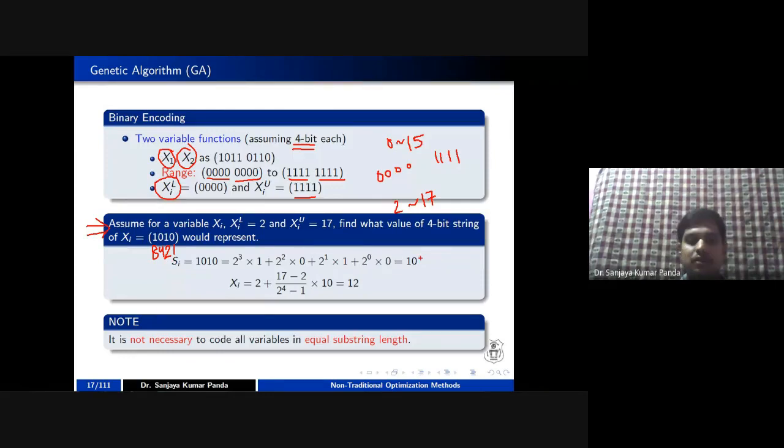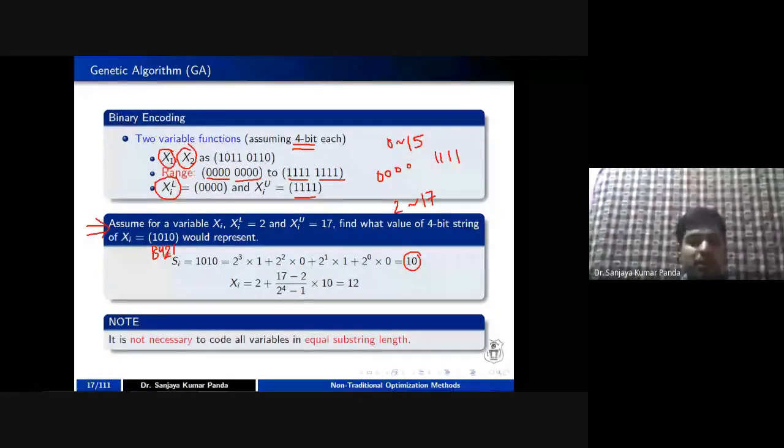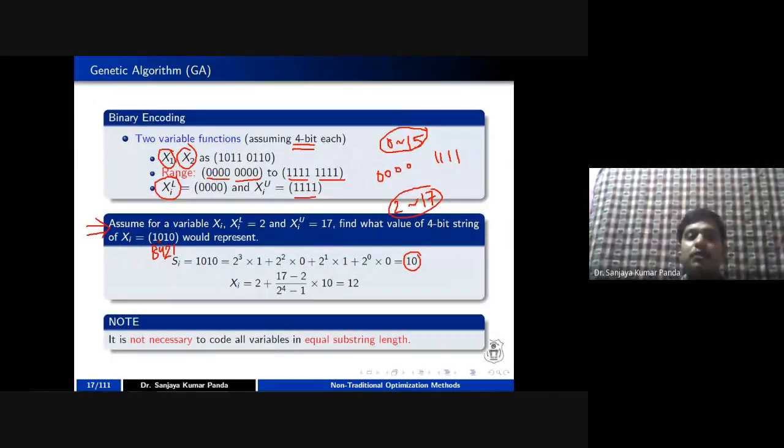So the value is 10. The decimal value 10 can be encoded in a particular chromosome by 1010. But what is the problem here? The problem is my range is not between 0 to 15. My range is between 2 to 17. So what I can do, I can take the help of this particular formula in order to say what is the decimal equivalent of your 1010.